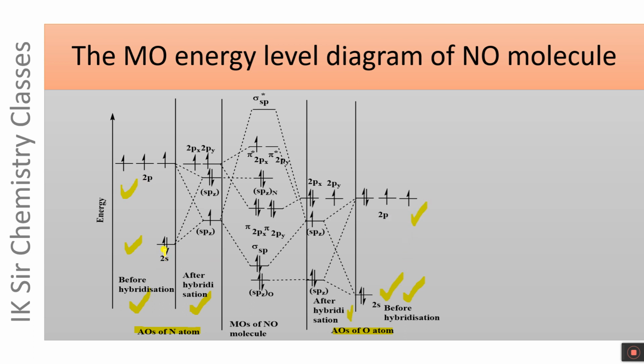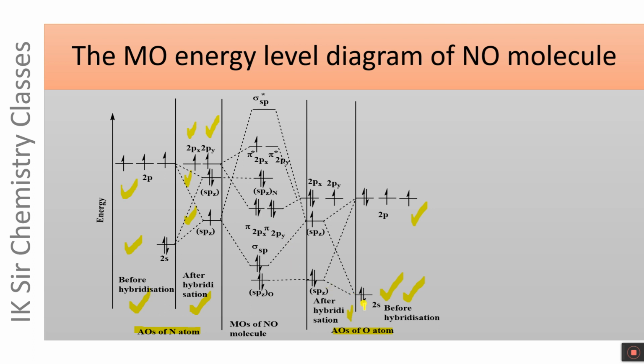The 2s and 2pz atomic orbitals of nitrogen atom take part in hybridization, forming two hybrid orbitals: an spz hybrid orbital containing one unpaired electron and another spz hybrid orbital containing 2 electrons. The 2px and 2py atomic orbitals of nitrogen atom remain unused after hybridization.